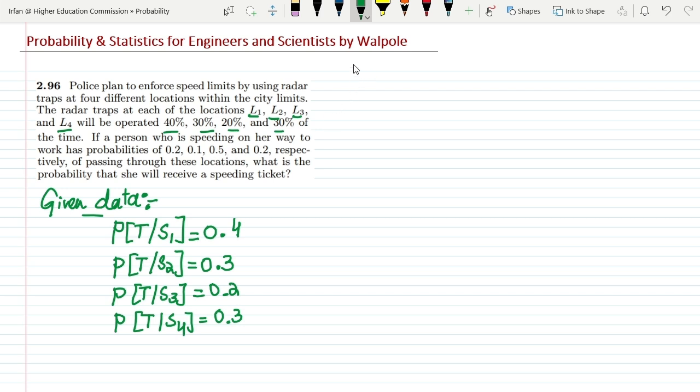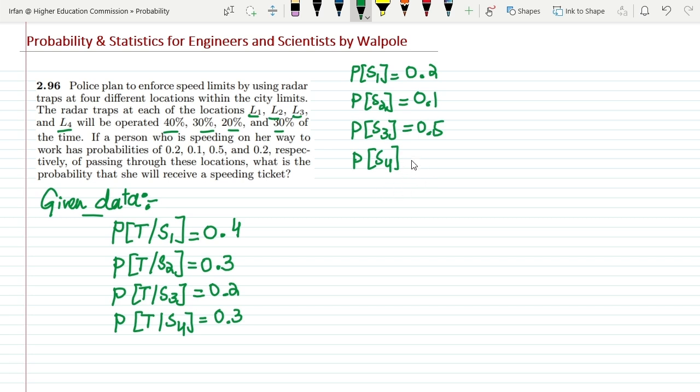So writing it here, the probability of overspeeding at S1 of a person is 0.2, at S2 is 0.1, at location 3 is 0.5, and at the fourth location S4 it is 0.2.